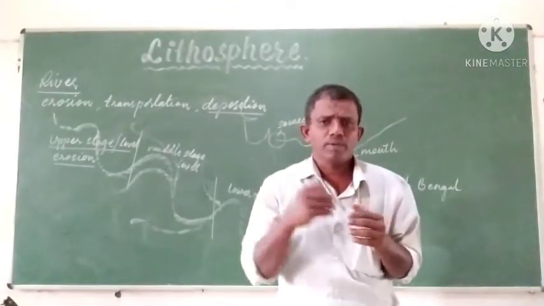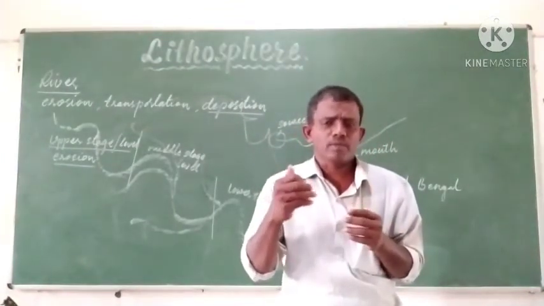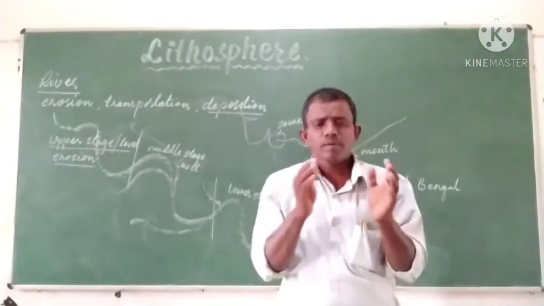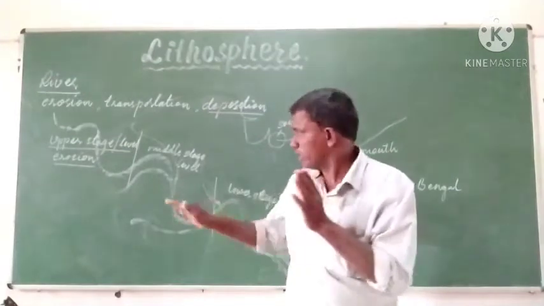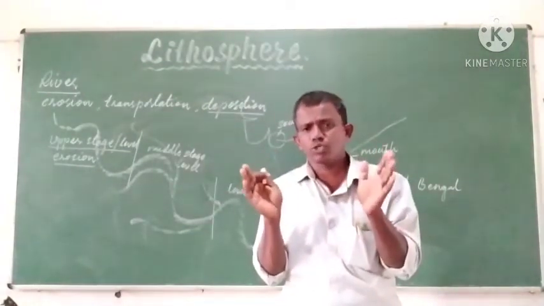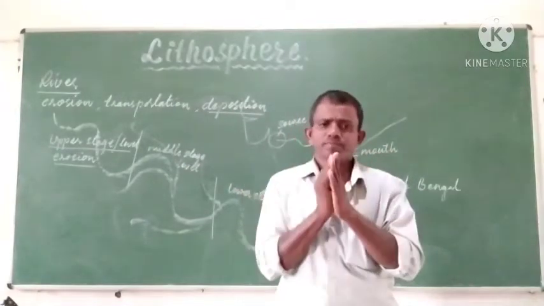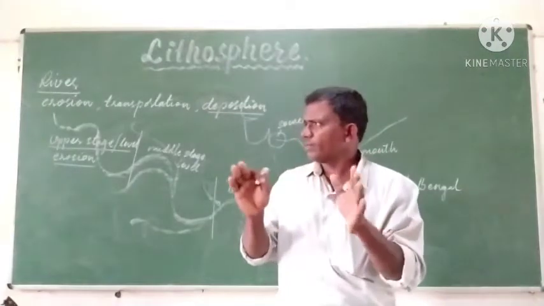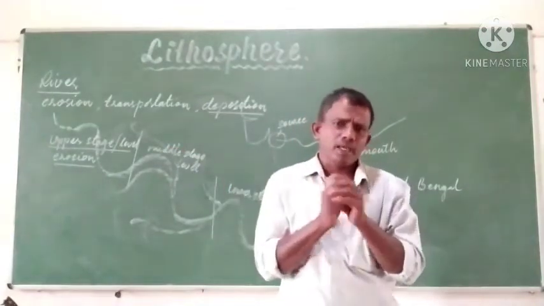The water flows with moderate speed. The major landforms formed in the middle stage of the river are alluvial banks, meadows, meanders, and different kinds of other landforms.